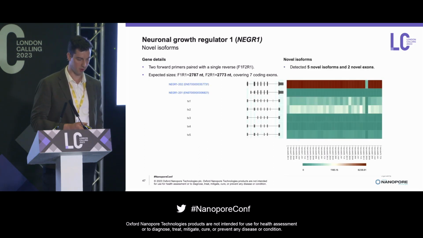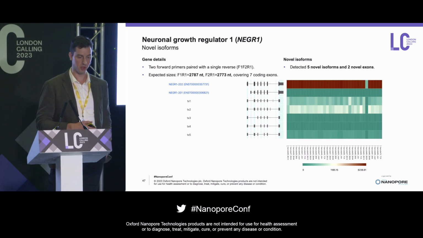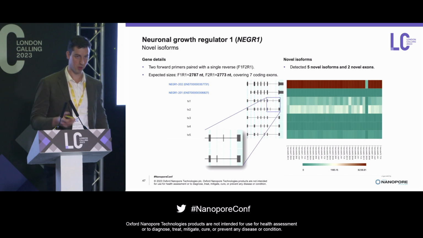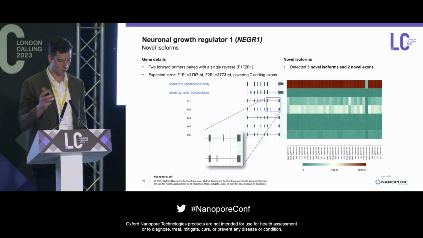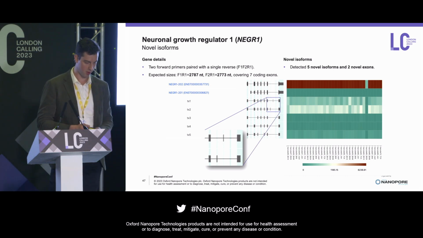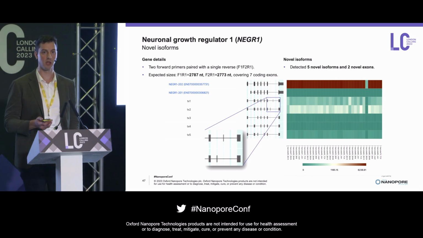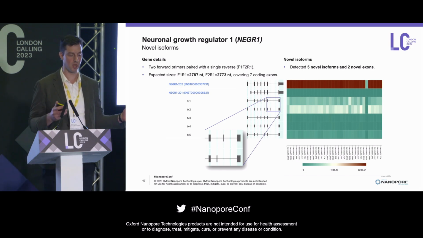Again, we have another isovis representation of our findings here. We detected 5 novel isoforms and 2 novel exons for this gene. These 2 novel exons were between exons 6 and 7, so towards the end of the coding sequence here. The first one in transcript 1 was 42 nucleotides in length and actually retained the open reading frame, so it's still using the canonical start and stop.